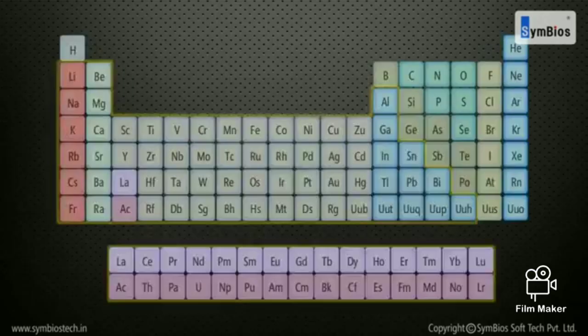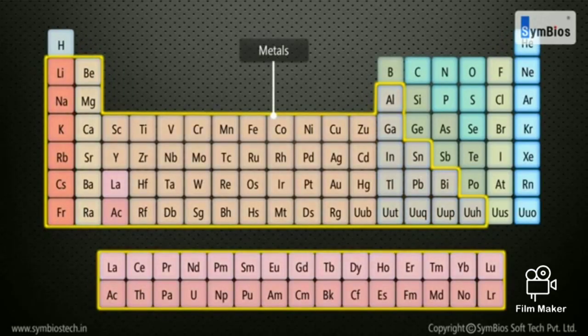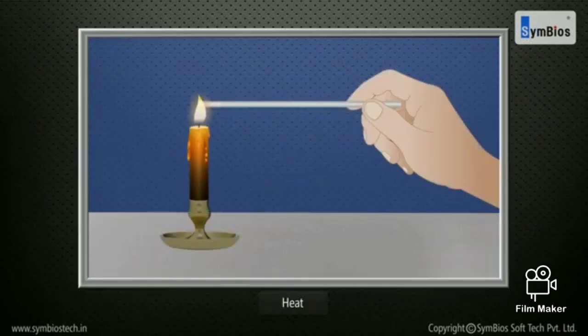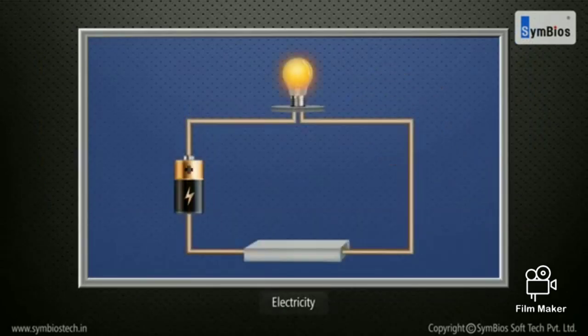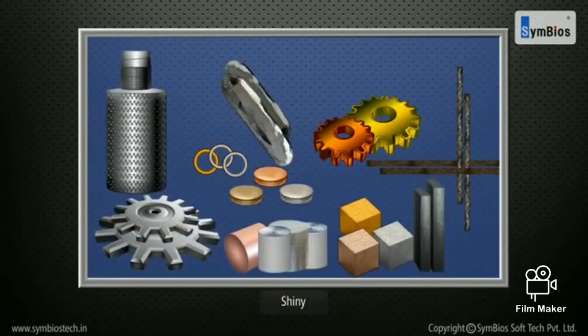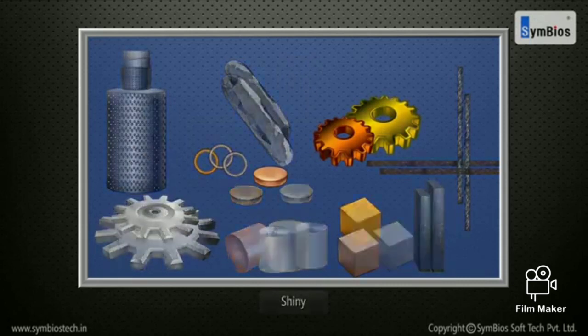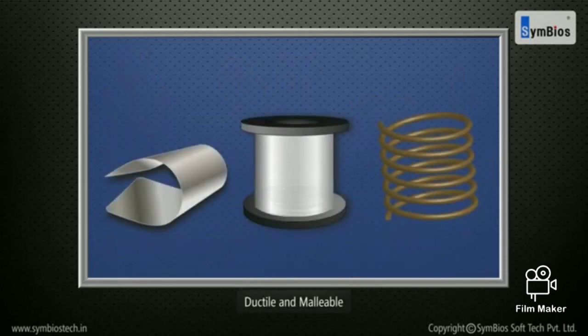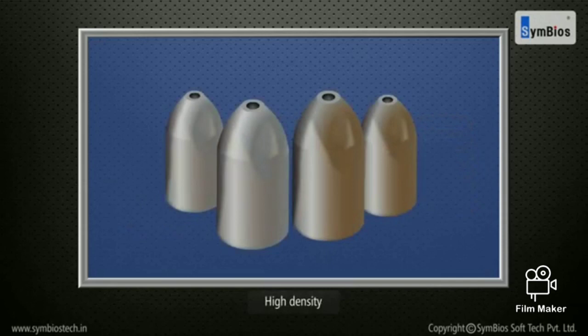Metals. Metals are substances that exhibit the following physical and chemical properties. They conduct heat and electricity. They are shiny in appearance, ductile and malleable, high density.